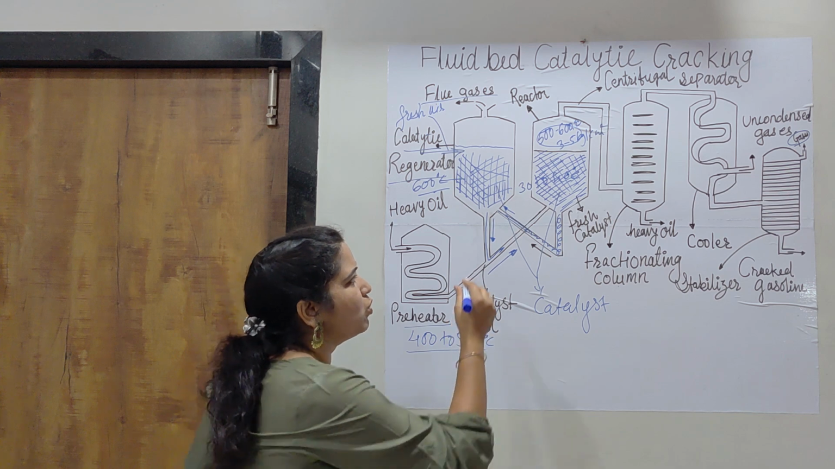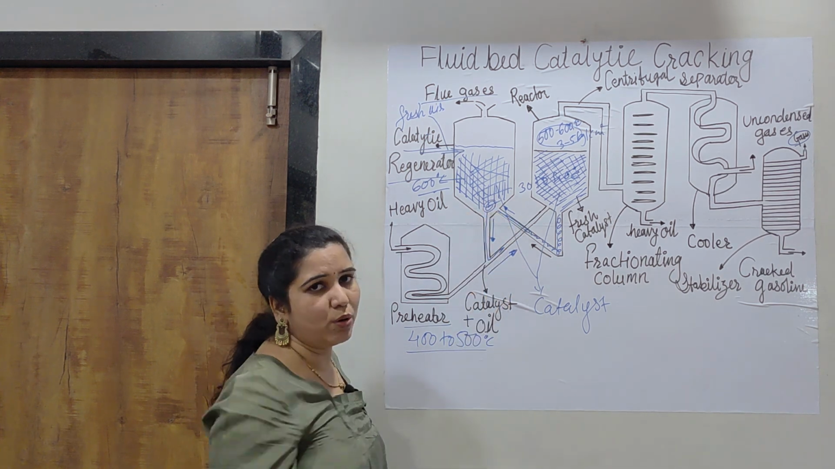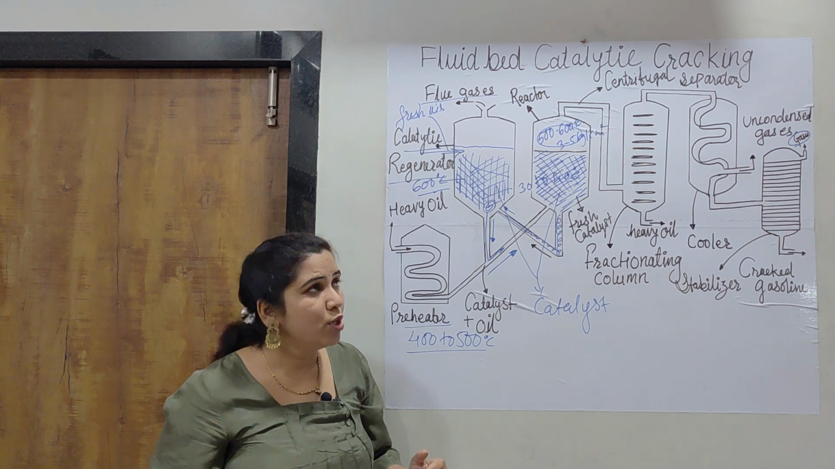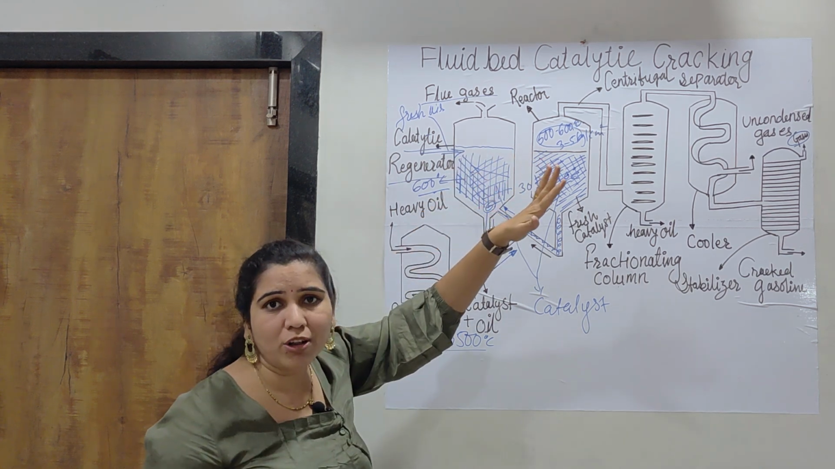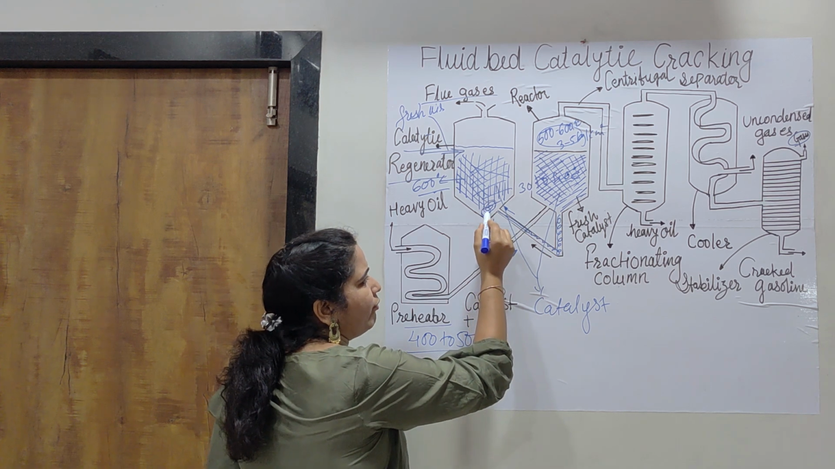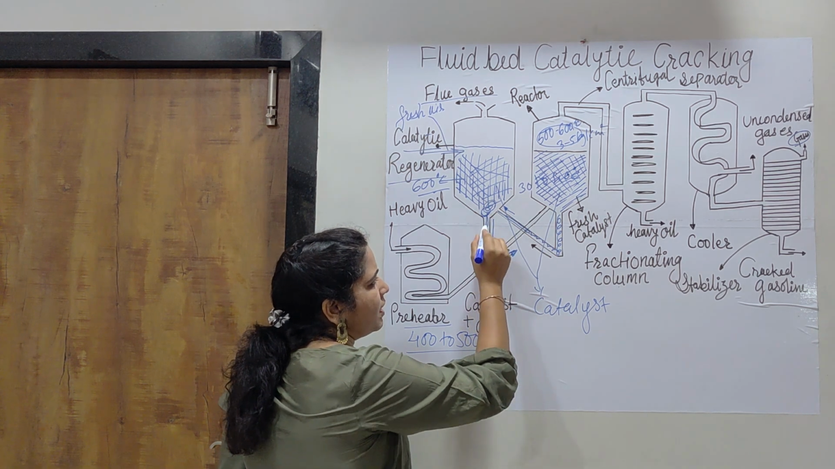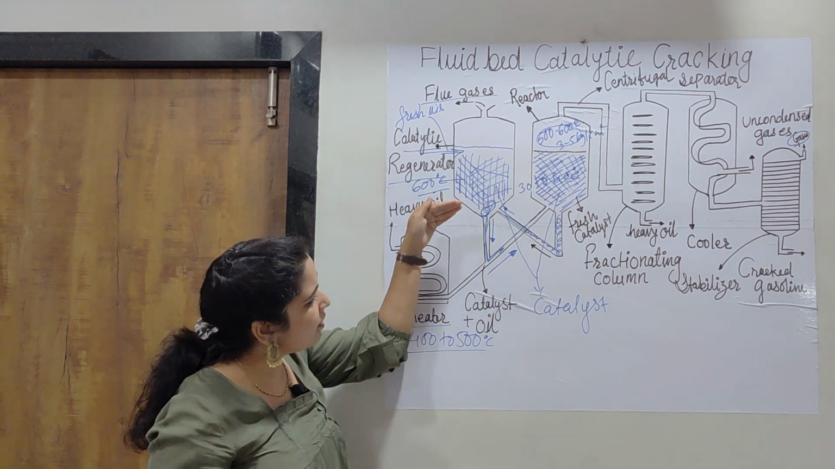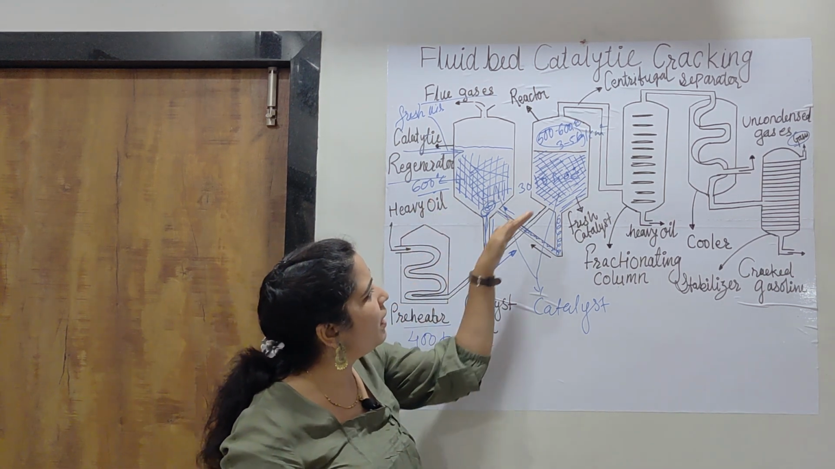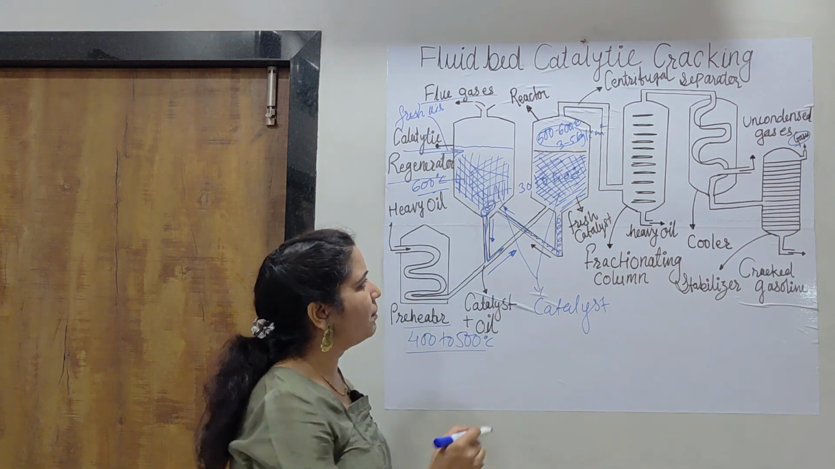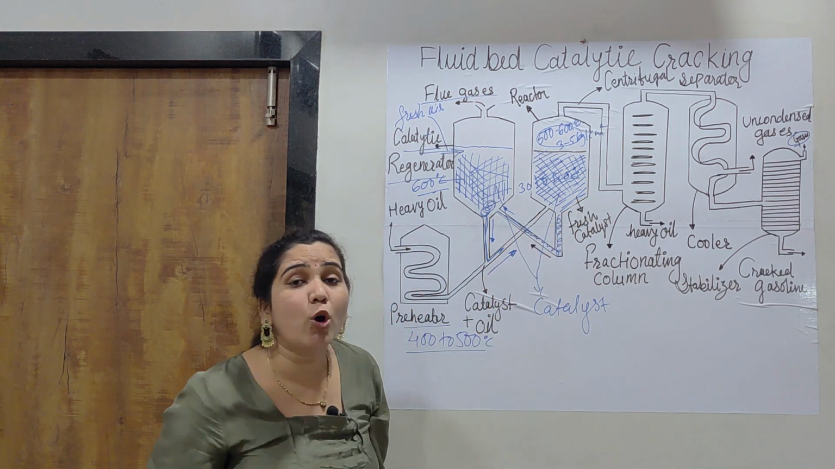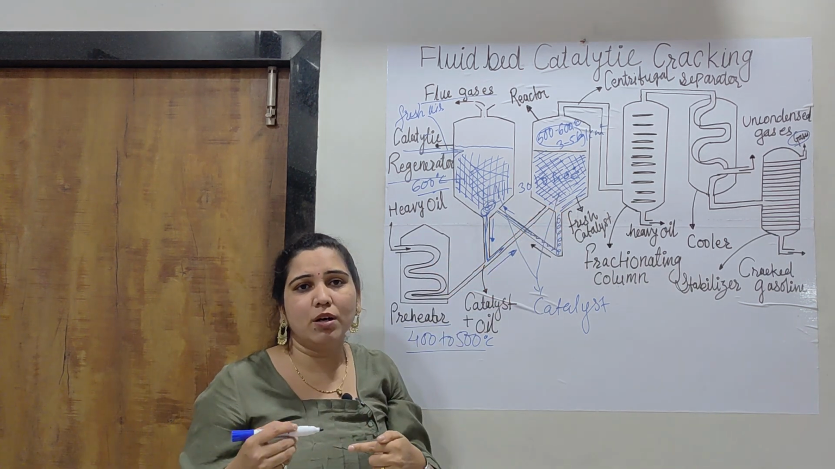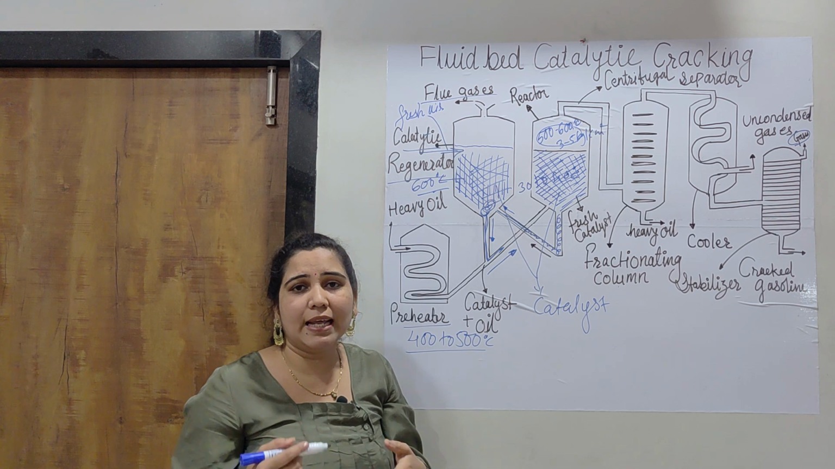And once it has reached the regenerator, it interacts with very fresh air at a very high temperature. Here occurs the process of removing all the gases, and once again fresh catalyst is attached to this particular pipeline which is there for the heavy oil charge. So with this heavy oil charge, this fresh catalyst will be moving towards the reactor.